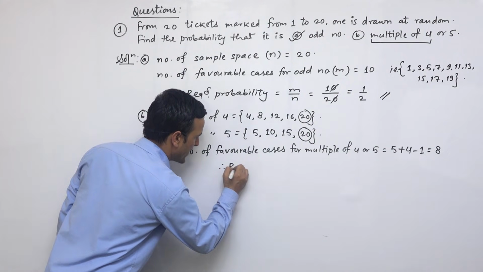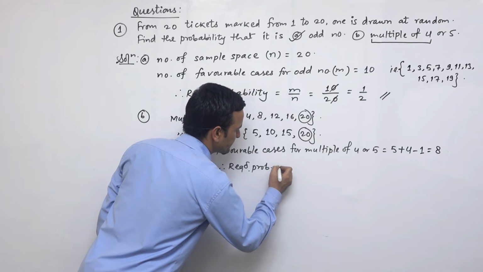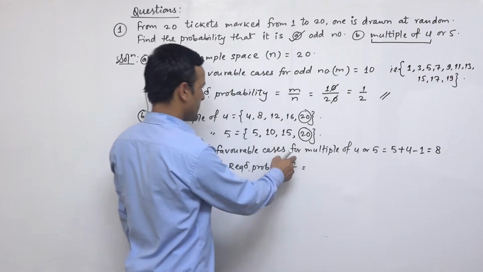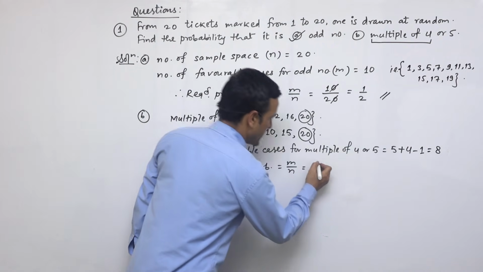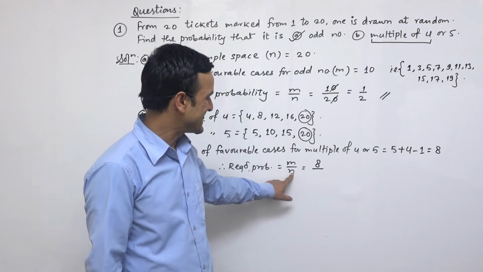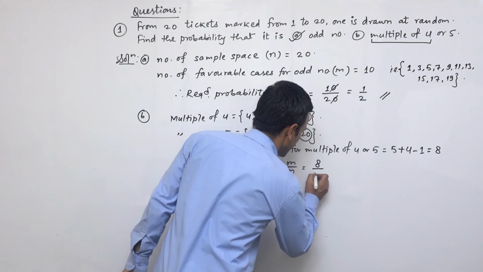So therefore required probability is equal to m by n, and m means this number of favorable cases and it is 8, and the possible outcome, that is n, is same from this question, 20. n is 20.